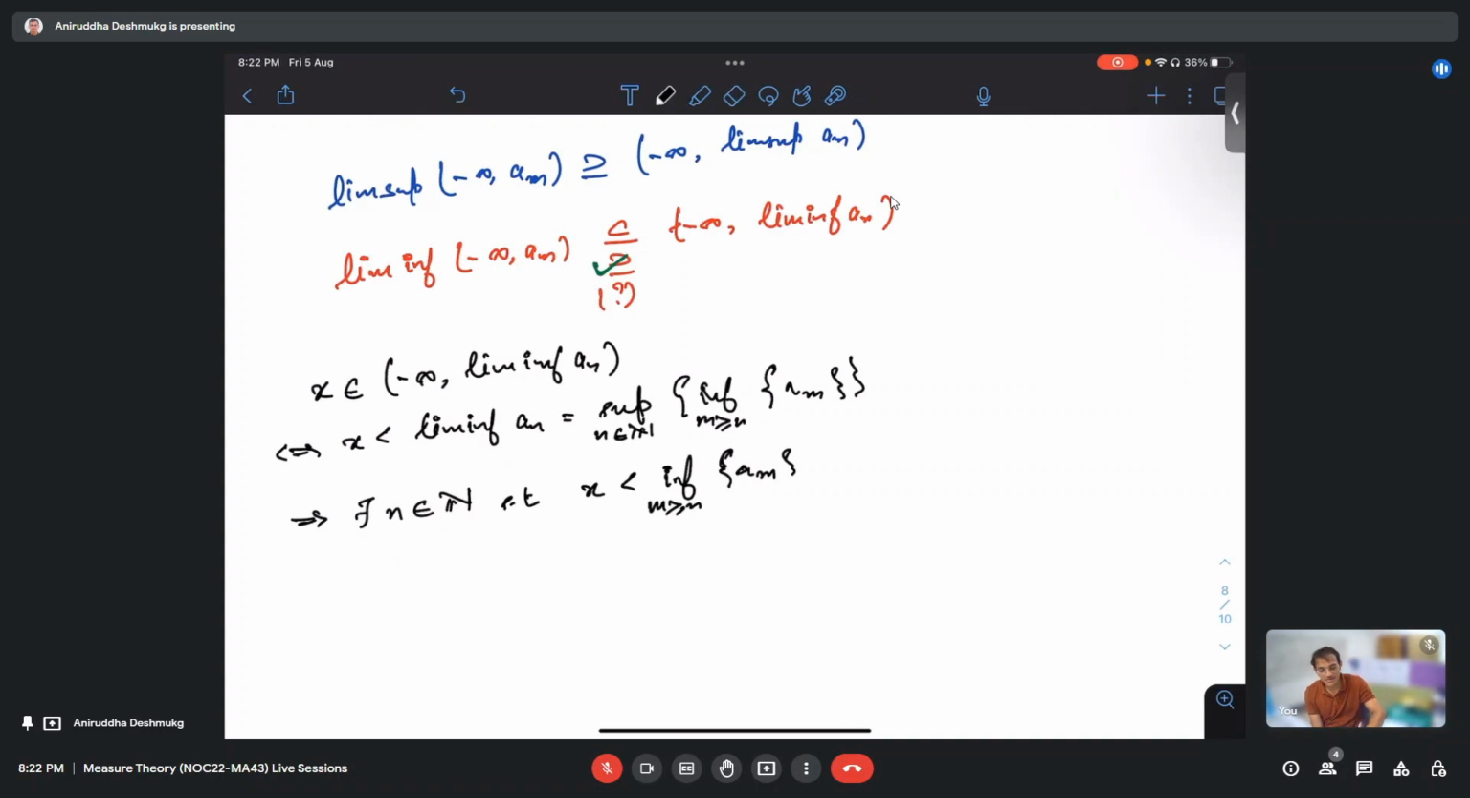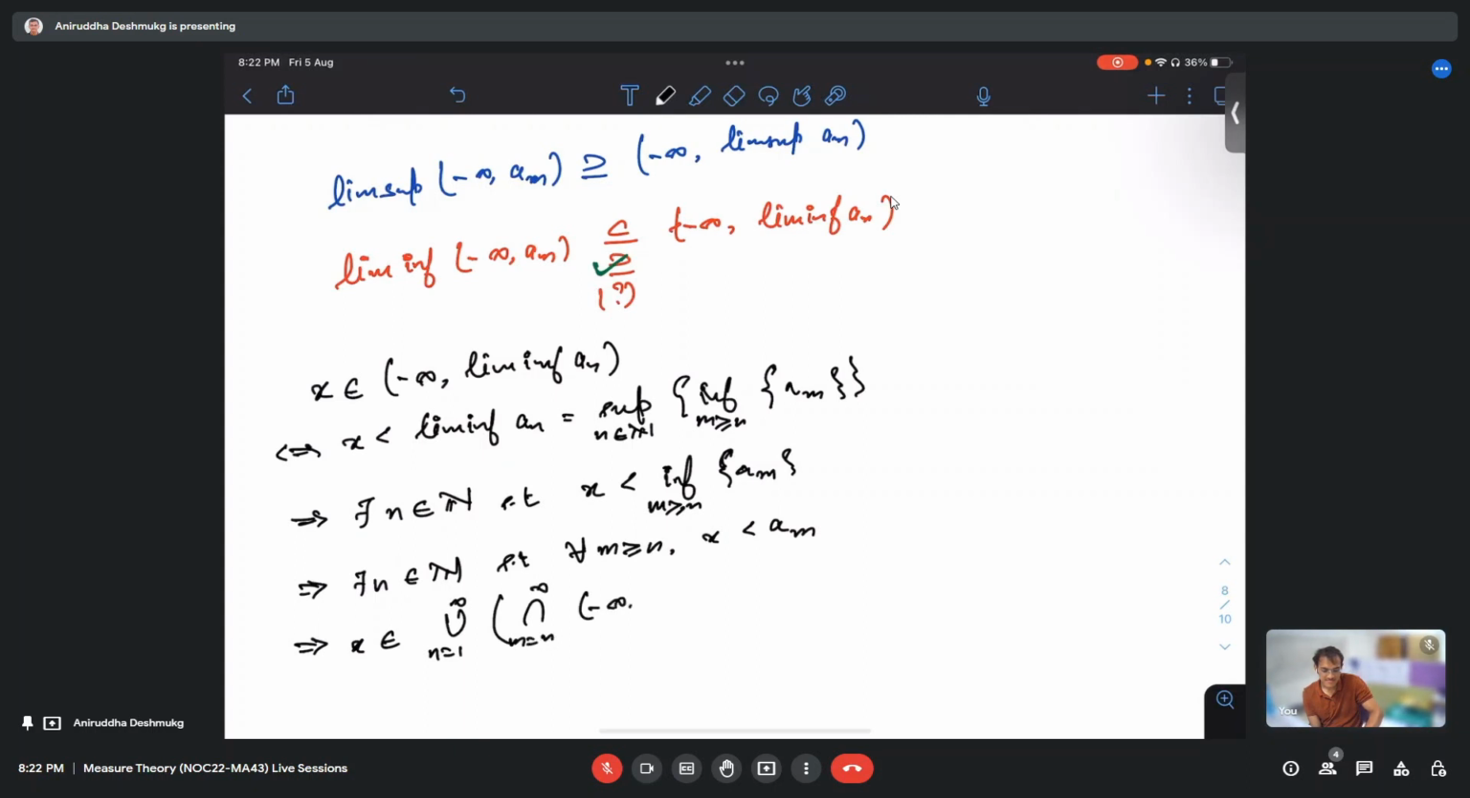Yes. But now x is less than the greatest lower bound, therefore x is a lower bound, and therefore x is smaller than every am with m bigger than n. So this means there is some n such that for each m bigger than or equal to n, x is less than am. But this is same as writing x is inside the union of the intersection. Correct? Yes. So sorry for this confusion between n and m's. So here it is an.